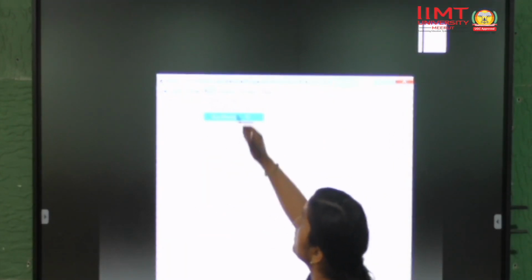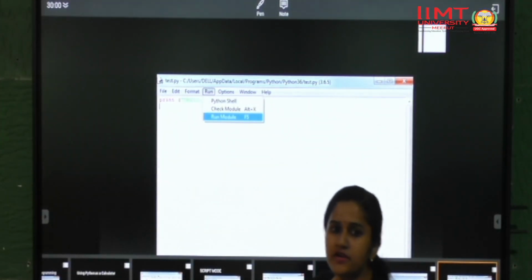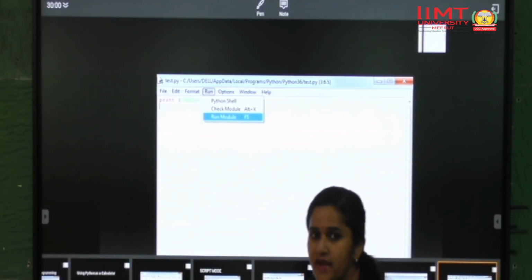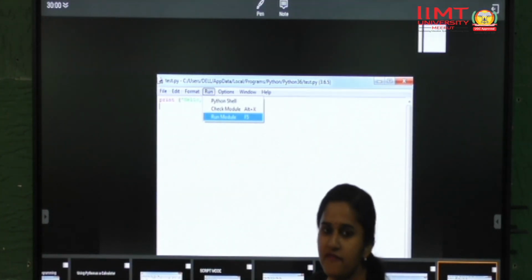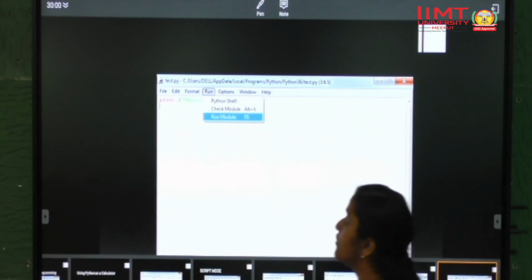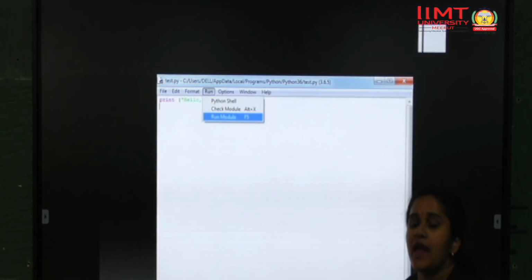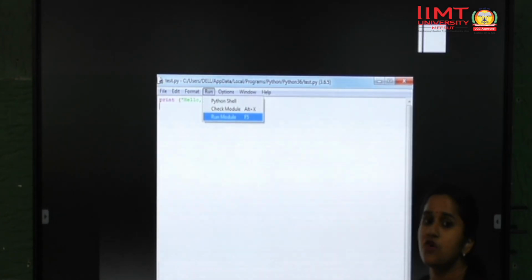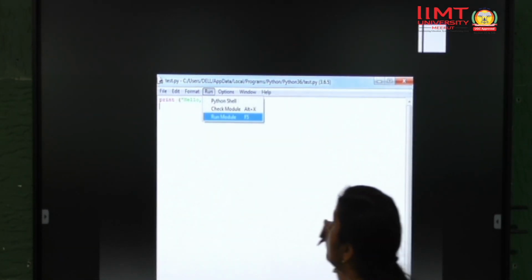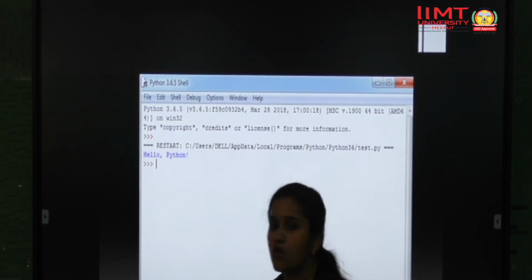To run the program, click on the run button and run module. There is also a shortcut key to run the script of the Python file, that is F5. You can directly press F5 on your keyboard and you will get output. But here comes the question of where we will get the output. When you run any script file, you will always get the output on the interactive shell. So when you go to the interactive shell you will get the output, hello comma Python.